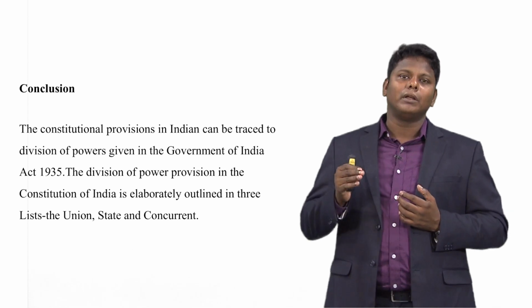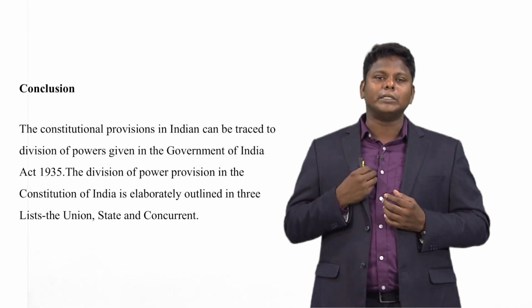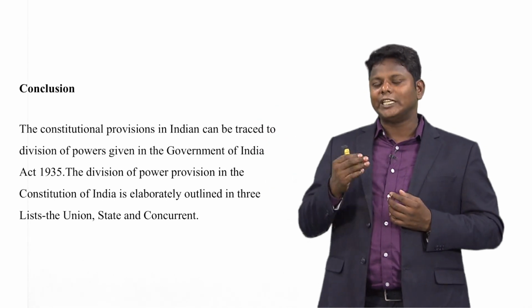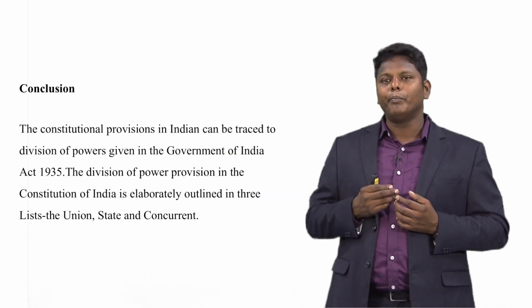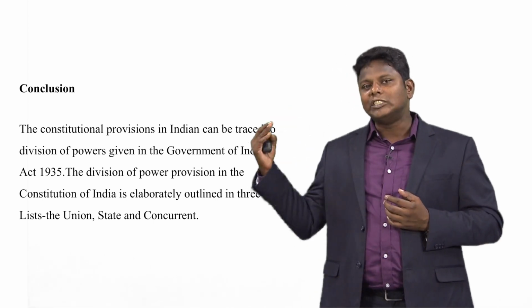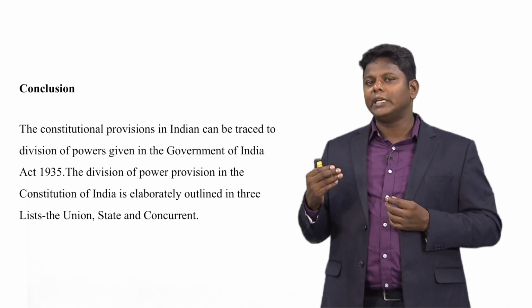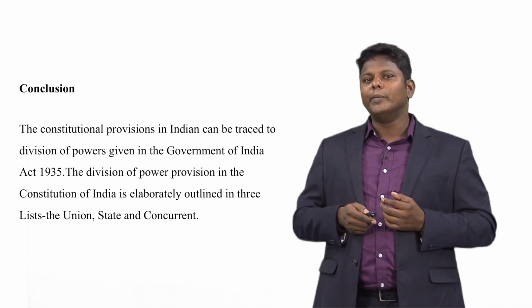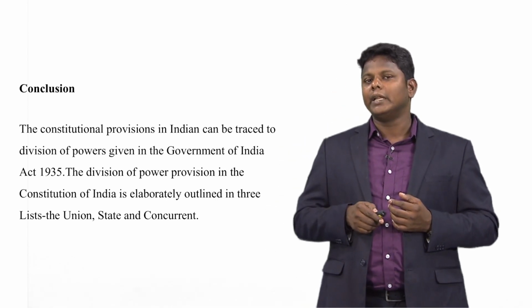Now we have reached the end of this lecture. I would like to recap the important topics we discussed under Articles 268 to 293, Part 12, which explains the relationship between center and state. First is allocation of taxing power between central and state government, distribution of tax revenues, distribution of non-tax revenues, grant in aid, borrowing by the center and state, intergovernmental tax immunities, and effect of emergencies. These important 7 topics we discussed under center-state relationship.